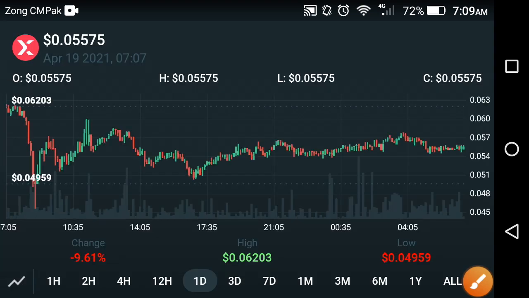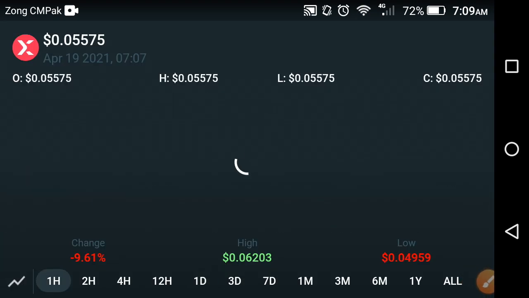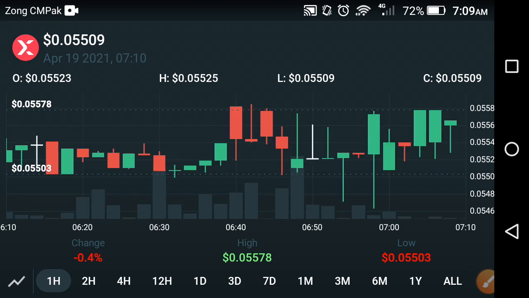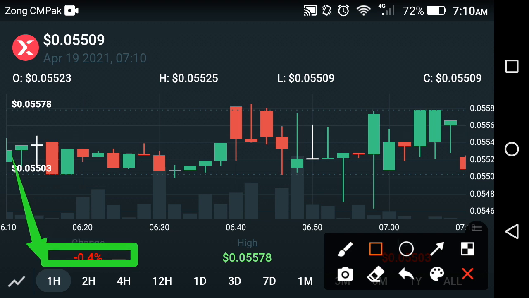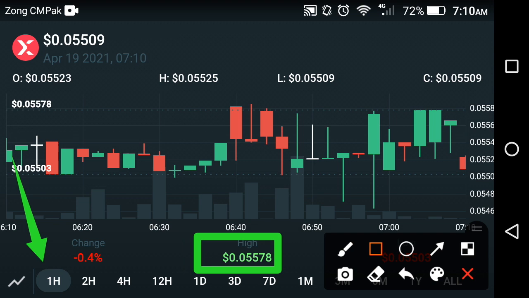And now let's see for more details the price prediction chart of the StormX coin. What's the change in StormX at this time. As you can see here, the last 1 hour price prediction change in StormX is very bad, fast down friends. The last 1 hour change is 0.4% down, and the high price of StormX is about 0.05578 USD in the last 1 hour friend.